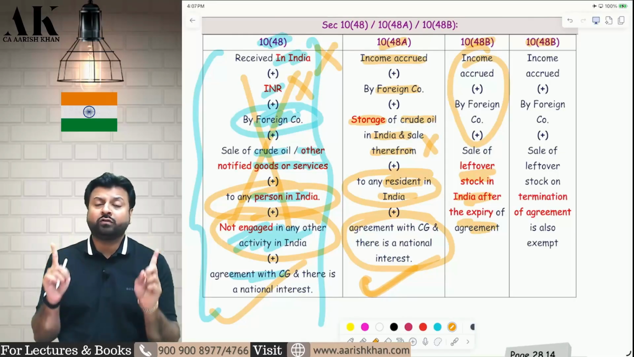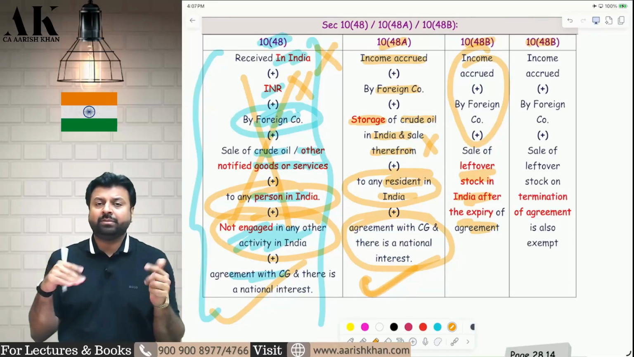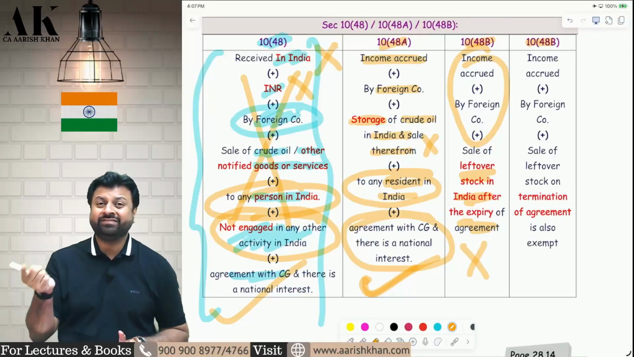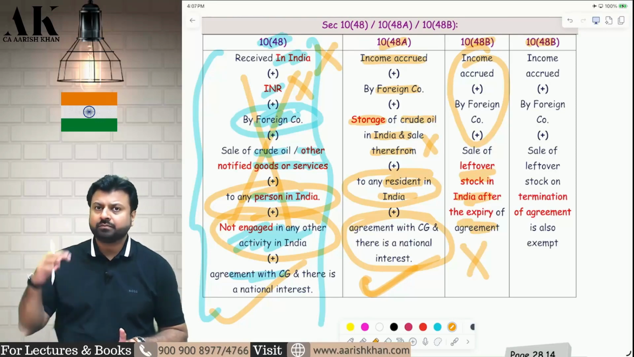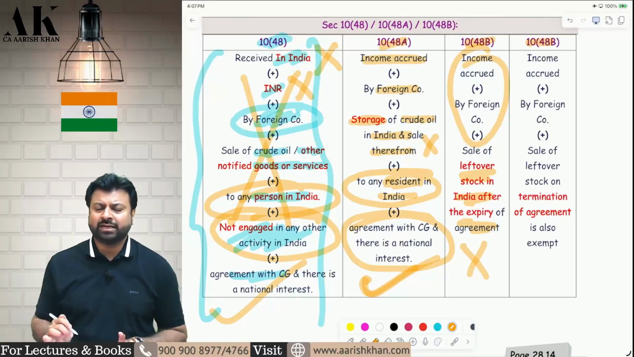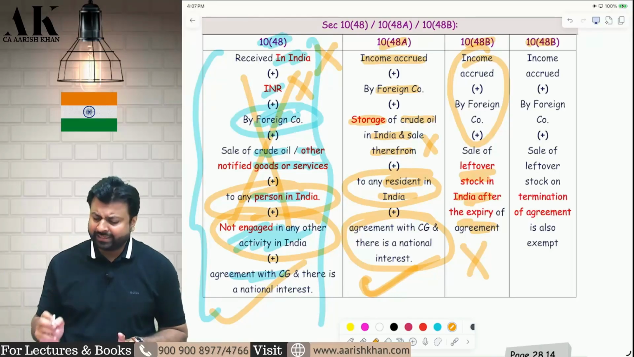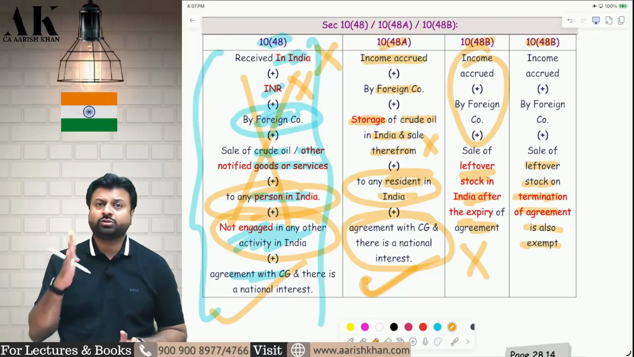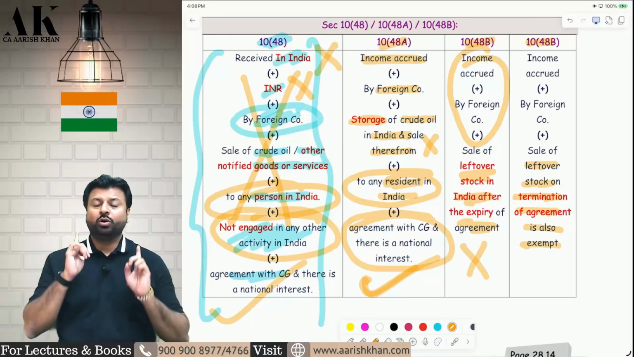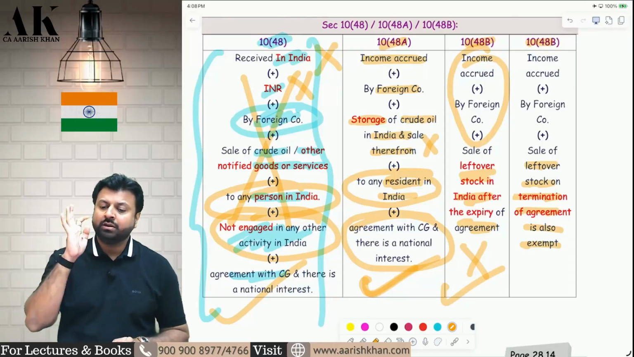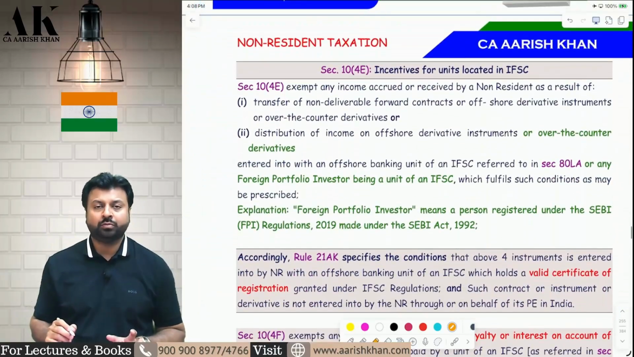So whatever stock will be left over after the expiry of the agreement, that will also be exempt under section 10(48B). Now, suppose the agreement is for 5 years and the agreement gets terminated within 2 years. The foreign company doesn't want to continue in India, so they are terminating the agreement, or the Indian government has terminated the agreement. In that case, what will happen with the leftover stock? Whatever is the leftover stock after termination of the agreement, that is also exempt under section 10(48B). So in both cases it is exempt. If the leftover stock is sold after expiry or after termination, both are exempt under section 10(48B). I hope it is clear to all of you.